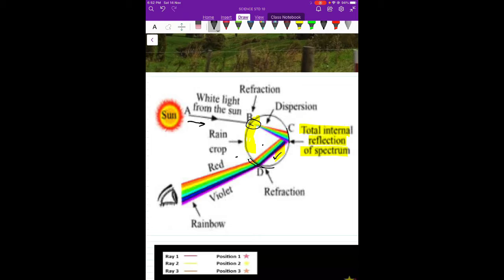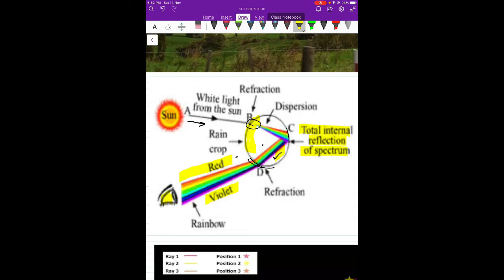Again it comes to an interface of water and air, and again refraction occurs, and the colors which we see are these colors. So this is the observer, who will see all these colors. Red, as we can see, is refracted or bends the least, whereas violet, which has a very short wavelength, deviates the most.